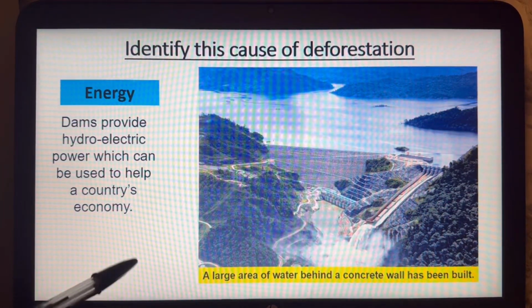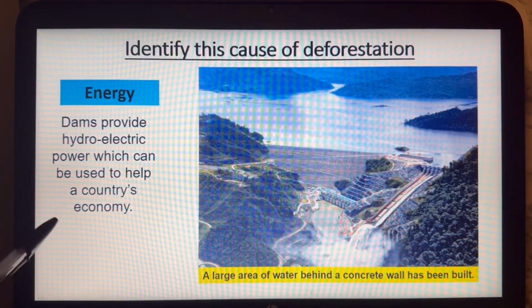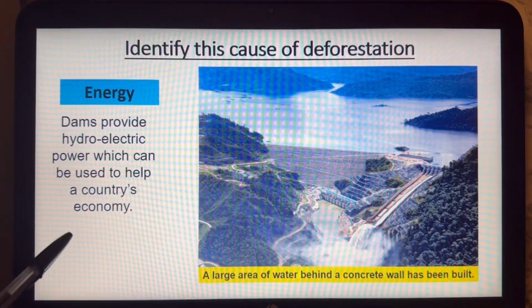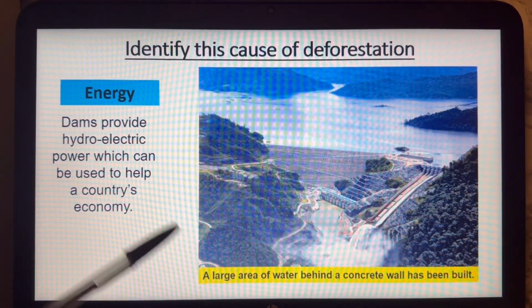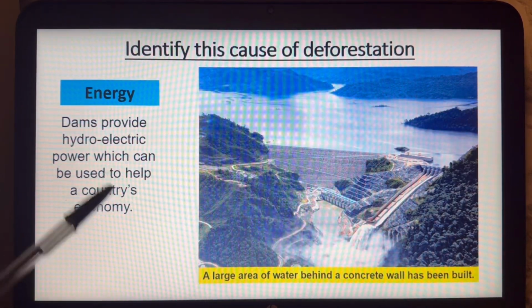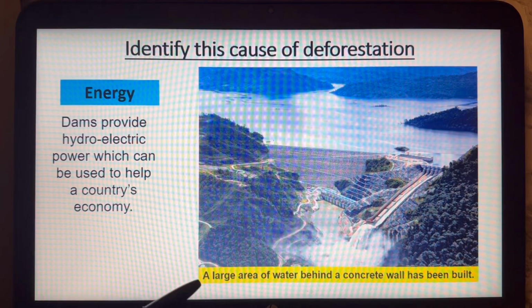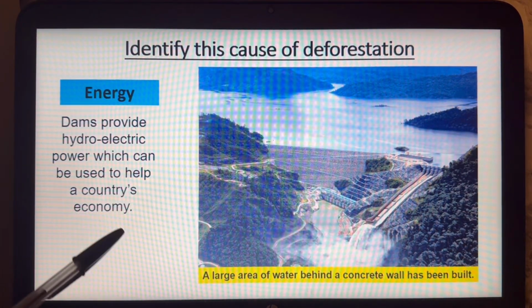So remember the case study you used. Make sure you talk about Malaysia's Bekun Dam. And obviously that generates hydroelectric power, which obviously can boost the country's economy. But again, we're just looking at the causes. So obviously, in order to get cheaper energy, they have turned the rainforest into, obviously in this case, a dam.